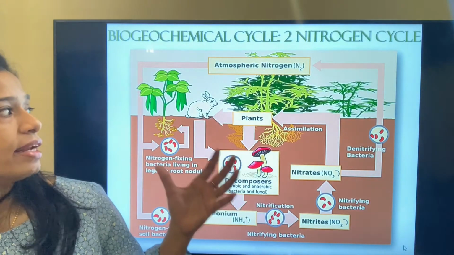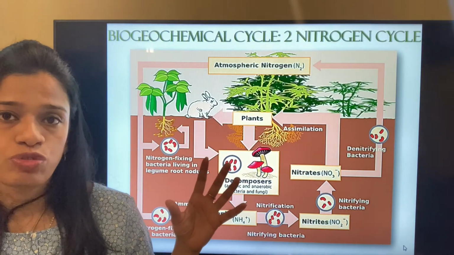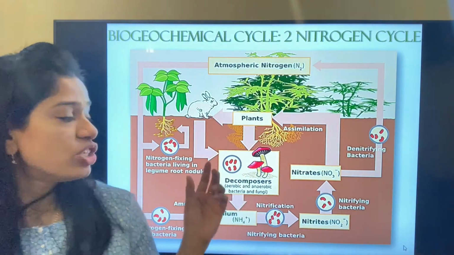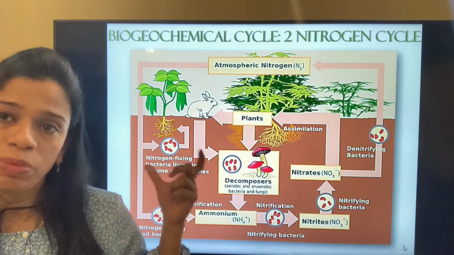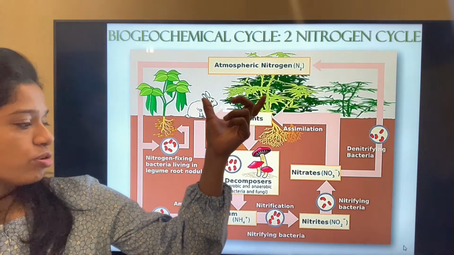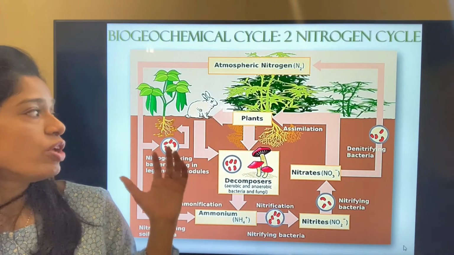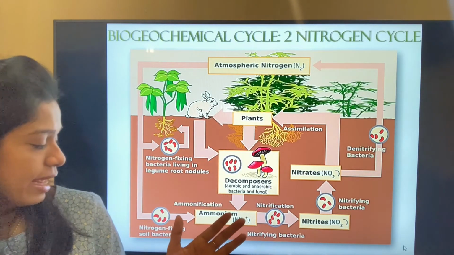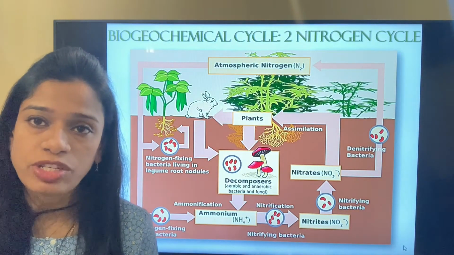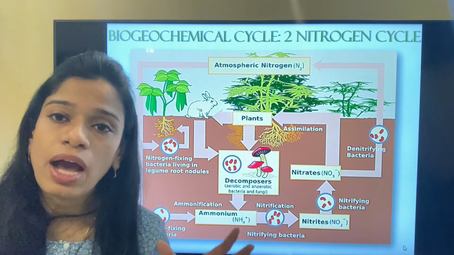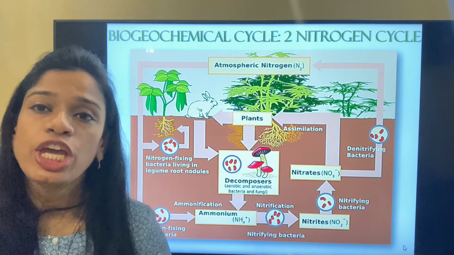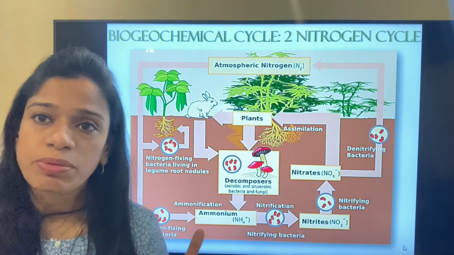Plants cannot take in the nitrogen that is present in the atmosphere. So a particular type of bacteria present in the soil helps convert the atmospheric nitrogen into nitrogen which the plant can take. This bacteria is called the nitrogen fixing bacteria, and there are particular plants which do that, that is, convert the atmospheric nitrogen into usable nitrogen which the plants can use.